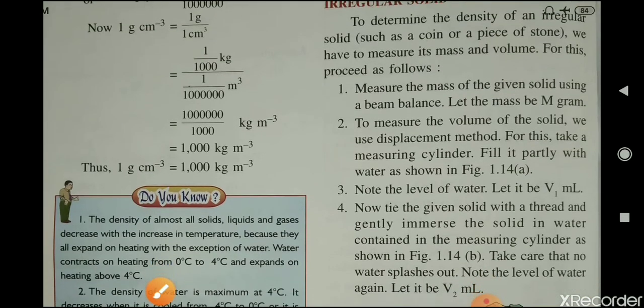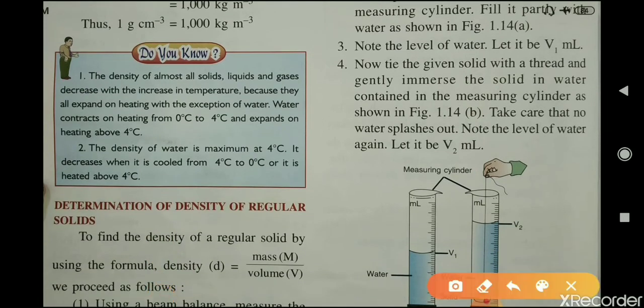Okay. Now, do you know the density of almost all solids, liquids and gases decreases with the increase in temperature because they all expand on heating, with the exception of water. Water contracts on heating from 0 to 4 degrees Celsius and then expands on heating above 4 degrees Celsius. Means solids, liquids and gases expand on heating, so their density decreases, except water, because from 0 to 4 degrees Celsius water contracts and above that temperature water expands.